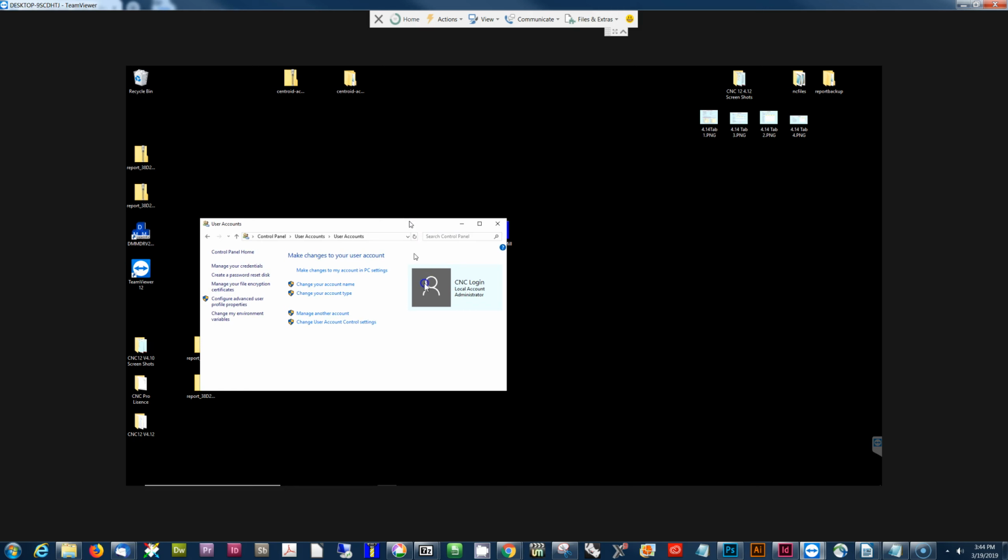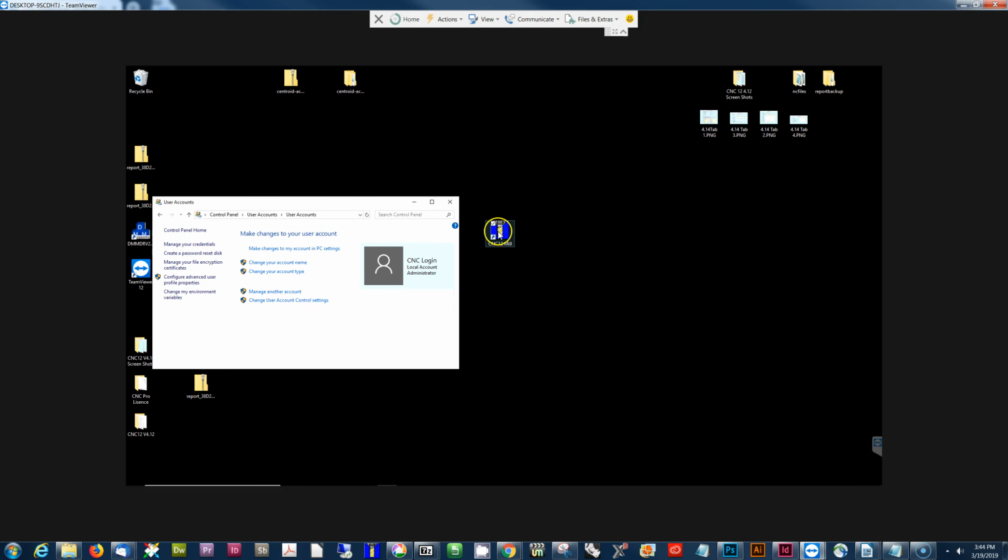Well, it turns out that even though that says administrator, this account is not giving full administrative control to this user. And I can prove that by right-clicking on the CNC12 icon and getting a different action than if I just double-click on it. Because when you double-click on it, it is not running as an administrator, and therefore Windows 10 Enterprise, this is on Enterprise, is stopping CNC12 from running another piece of software. The wizard is a separate piece of software, and this is Windows trying to stop any sort of malware or virus or something else from installing some nasty script. Well, we're friendly and we're not that, so we want the wizard to run. And if you right-click, Run as Administrator, everything works great.